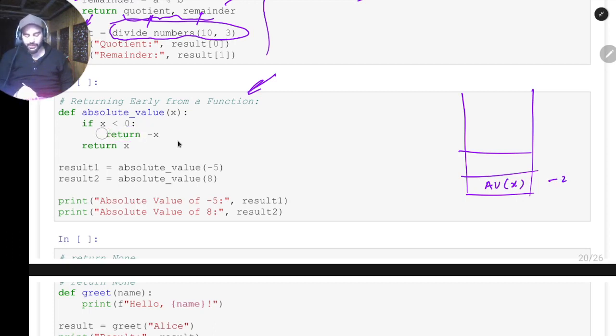So here if you see, if x is less than 0, yeah, it is less than 0, so return -x. It will immediately return this and evict this call. It won't go to this return statement. So return का काम क्या होता है? It will just flush out the function call.